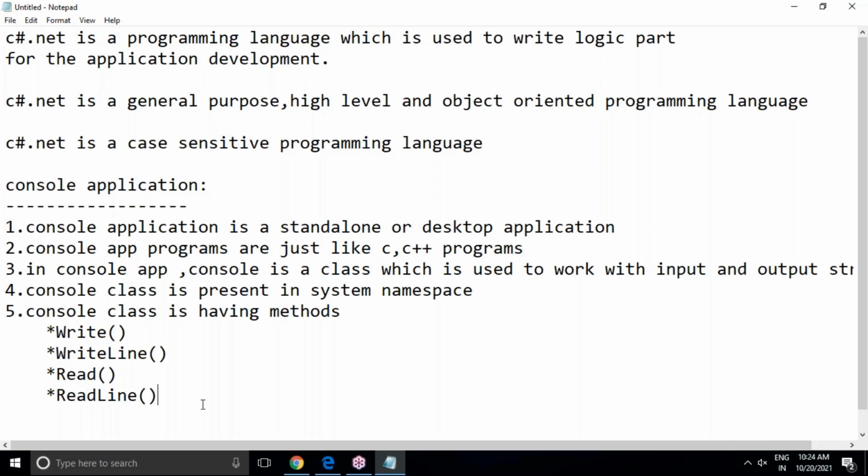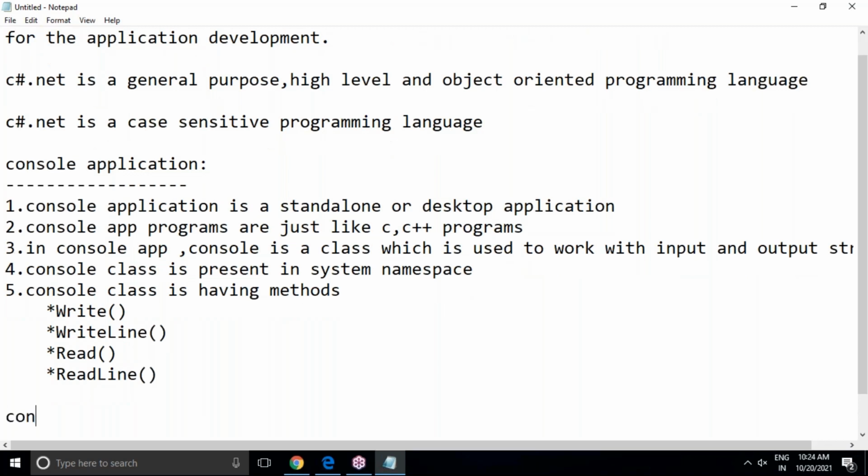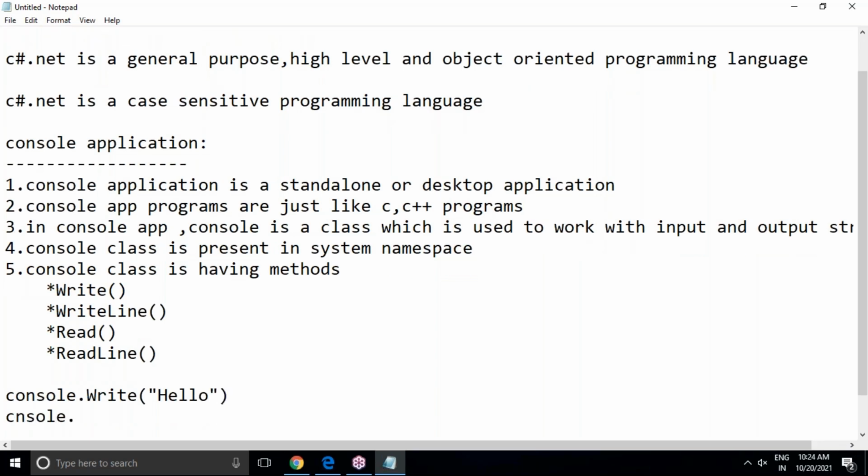That means the next line. For example, if I write Console.Write, I'm just saying "Hello". Again, I'm taking Console.Write, "Hello Durgasoft".